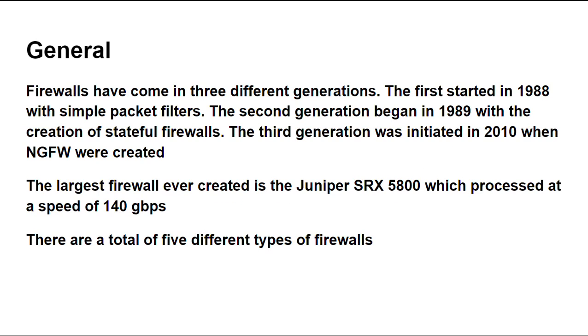General information. Firewalls have come in three different generations. The first started in 1988 with simple packet filters, the second generation began in 1989 with the creation of stateful firewalls, and the third generation was initiated in 2010 when next generation firewalls were created. The largest firewall ever created is the Juniper SRX 5800, which processed at a speed of 148 gigabytes per second. There are a total of 5 different types of firewalls, which we will go over here.